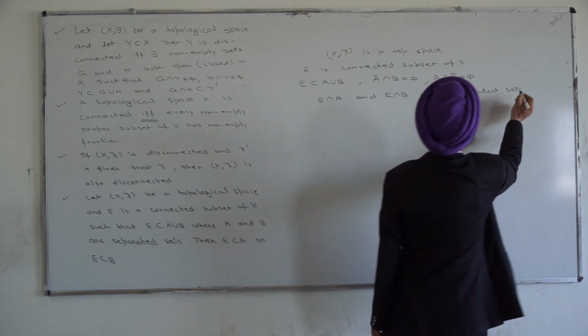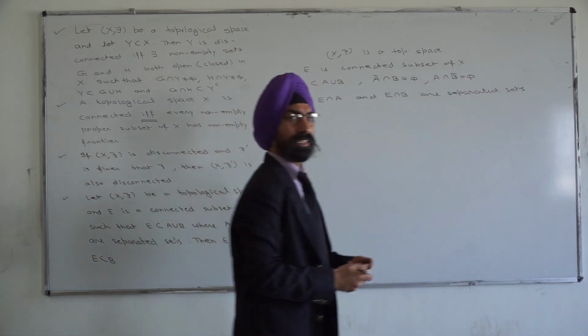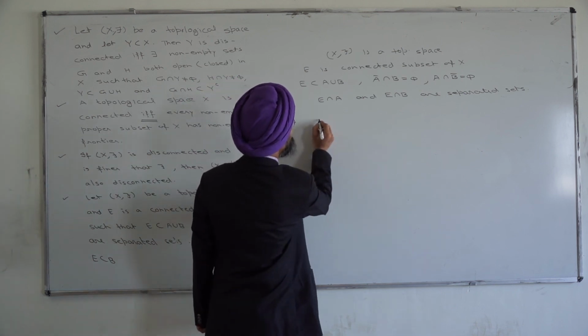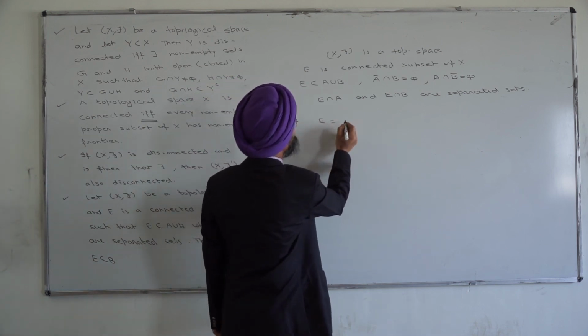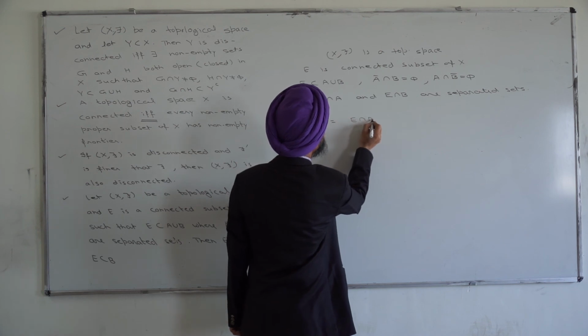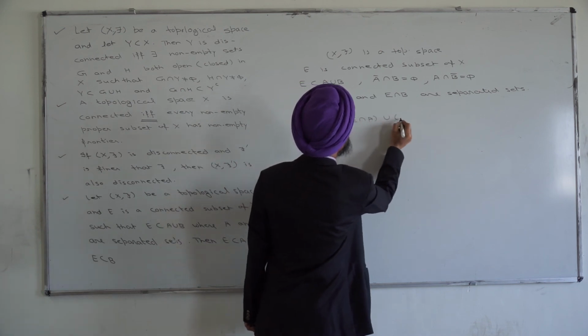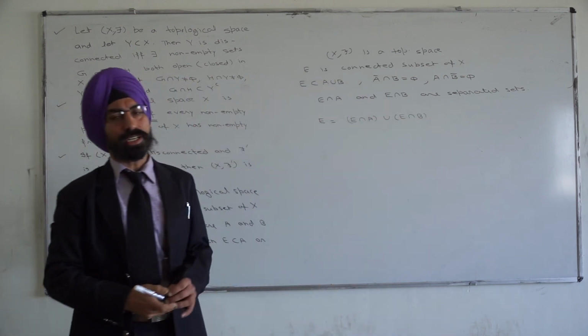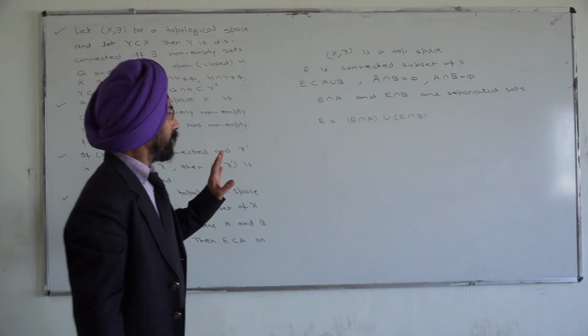Also we know that E was earlier equal to E intersection A union E intersection B. This result was already with us.